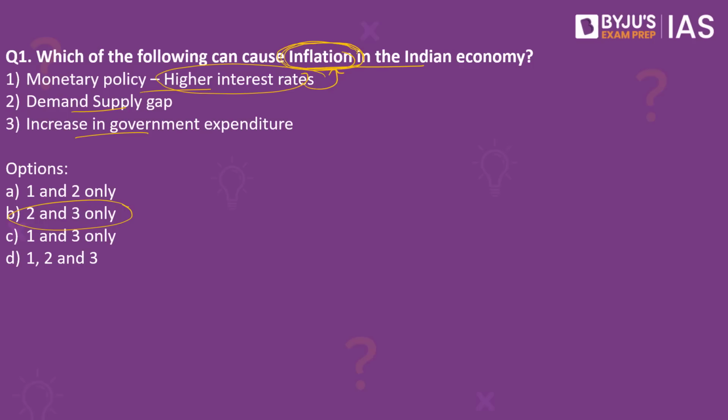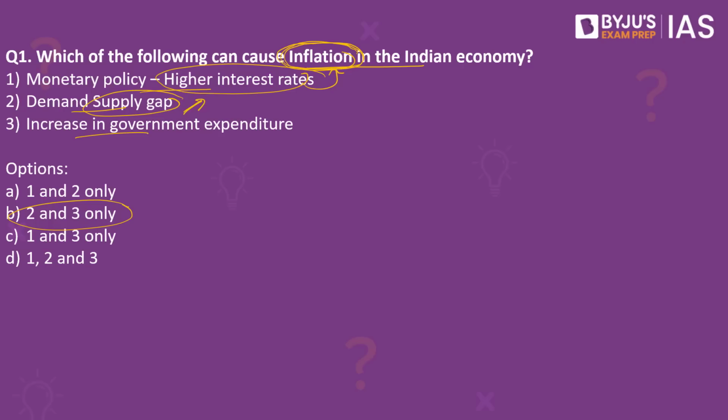When we look into the second statement, yes, demand supply gap will increase the inflation. This is what happened during the COVID wave 1 as well as the wave 2. What happened? There was excessive demand, but since the industries were not operating at full strength, we did not have people operating in the industrial sector. There was excessive demand, but the supply was not present. This also leads to inflation. So what leads to inflation? Demand supply gap can also lead to inflation. So the second option is right.